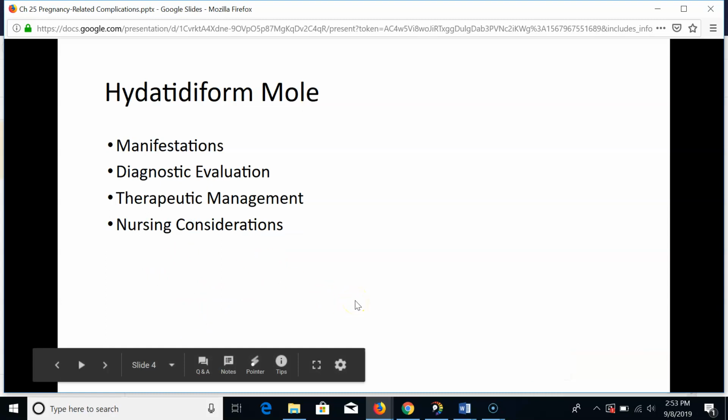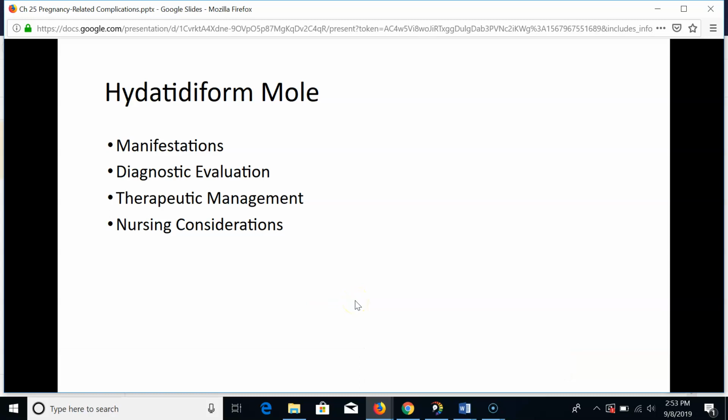Hydatidiform mole is a gestational trophoblastic disease and also known as molar pregnancy. This is abnormally formed cells in the fertilization process where the placenta will form but not the fetus. It's characterized by proliferation and edema of chorionic villi. The fluid-filled villi form grape-like vesicles that can grow large enough to fill the uterus to the size of an advanced pregnancy if not diagnosed and treated. See Figure 25.3 for a picture.